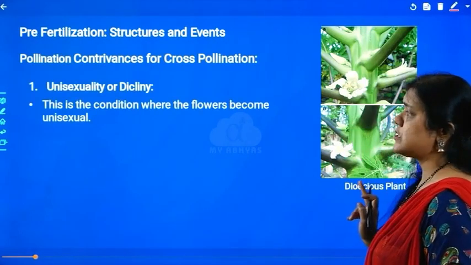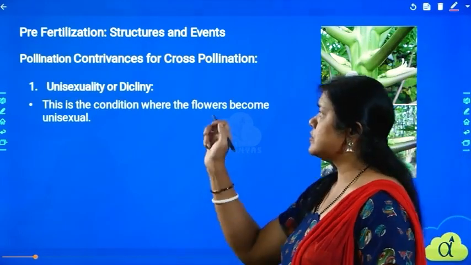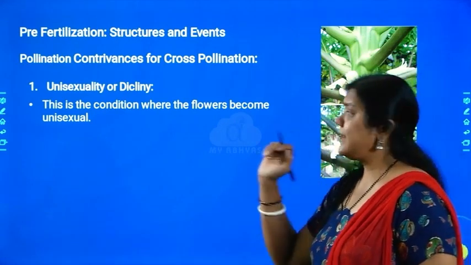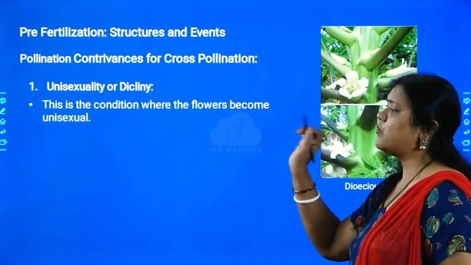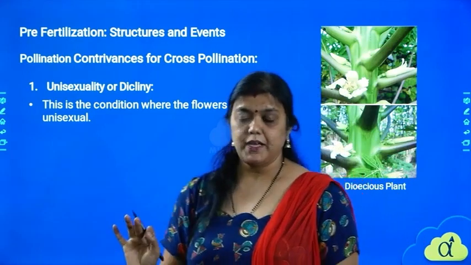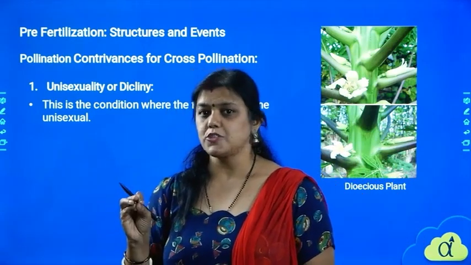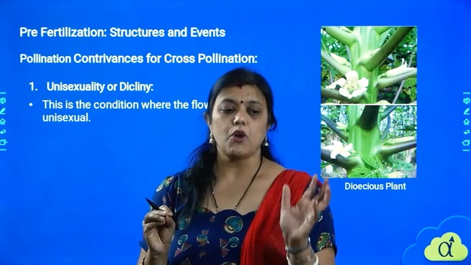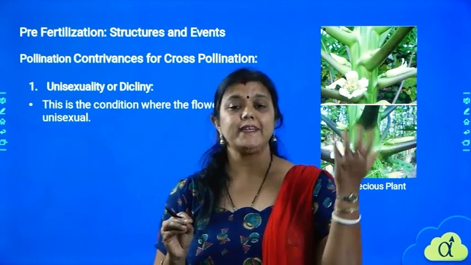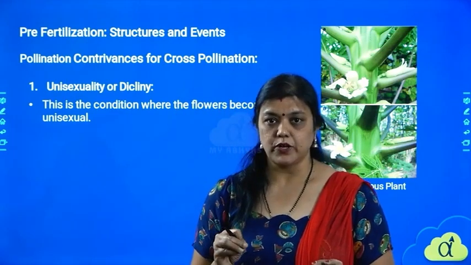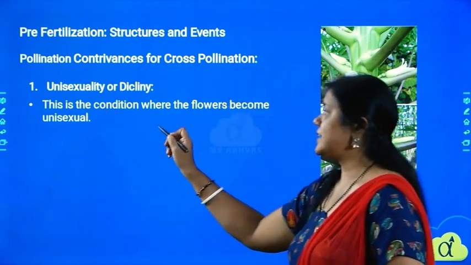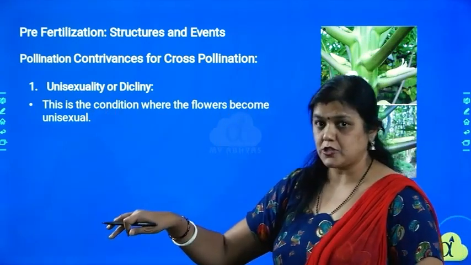Now, the first one is called unisexuality, which is also called diclinism. Diclinism is the condition where the flowers become unisexual. If the flowers become unisexual, then the chances of the flower reproducing by itself become less.